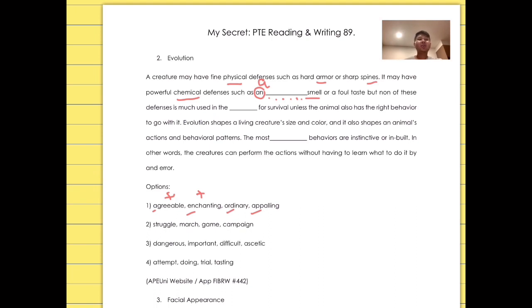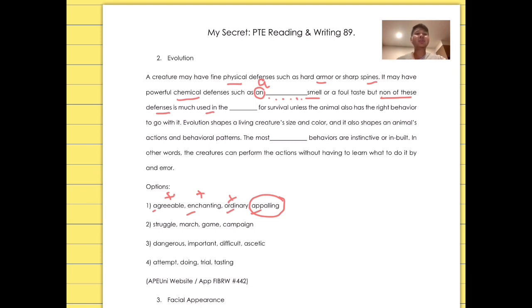Now, ordinary is normal, not extraordinary. Can you go with an ordinary smell? I don't think so. So the answer should be appalling. What does appalling mean? Basically, appalling means shocking or of bad quality, something like that. So the creature or animal can have chemical defenses such as an appalling smell or foul taste, but none of these defenses is much used in the dash for survival unless the animal also has the right behavior to go with it.